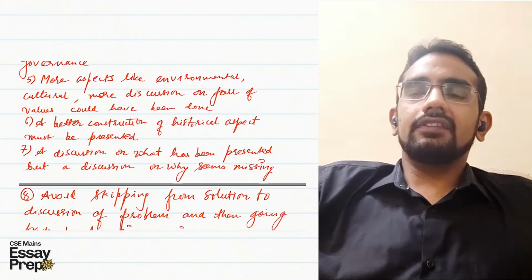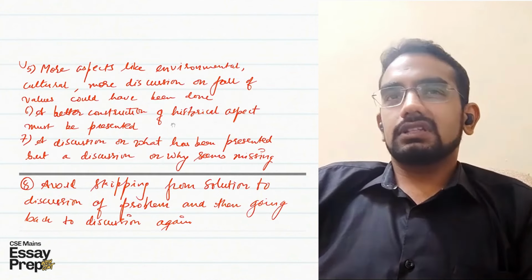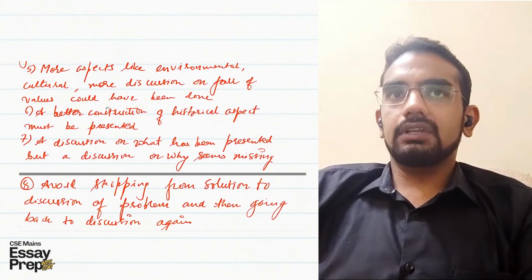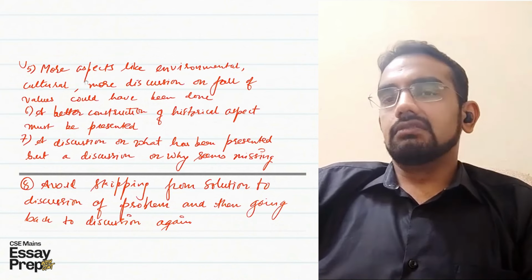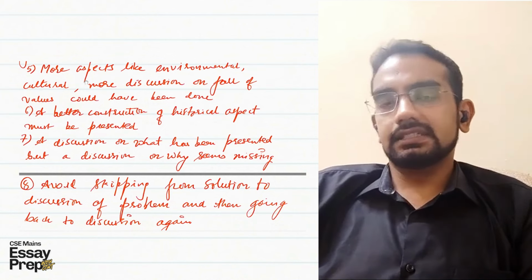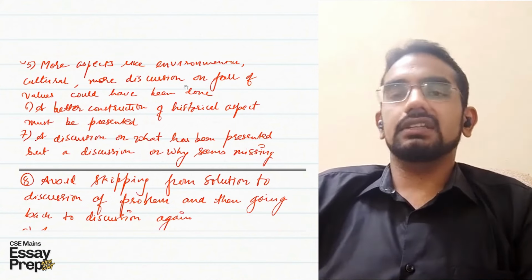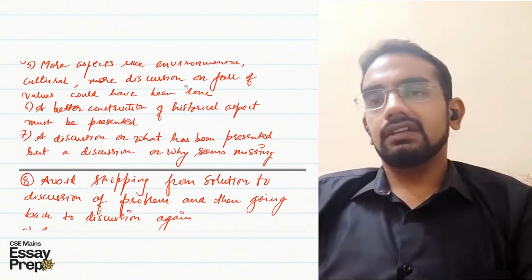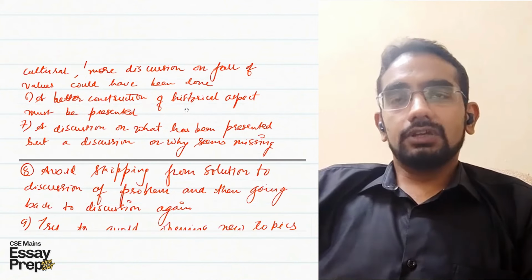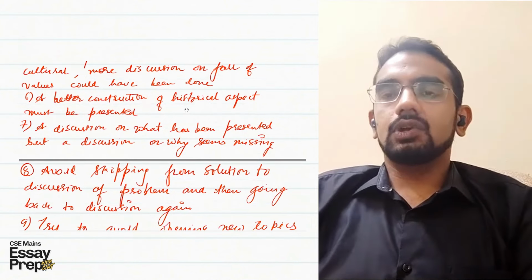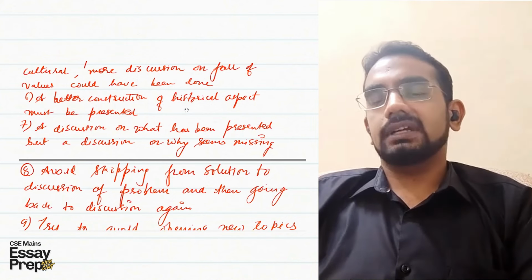Similarly, I would have expected many more aspects like the environmental and cultural aspects, and some more discussion on the fall of values. It could have been a very important thing to explain various kinds of crimes that are happening in society, be it crimes against women, crimes against children, crimes against senior citizens, or be it the environmental aspect, like society is becoming much more materialistic. So this could also have helped, and you could have linked it with the society of the Vedic era, which was not that materialistic. Or you could have linked it with minimalism, where the want for material things is outside a minimalistic life, so it creates a much lesser impact on society.